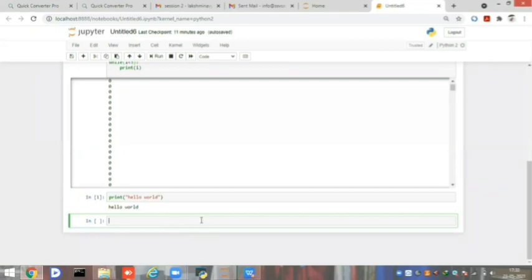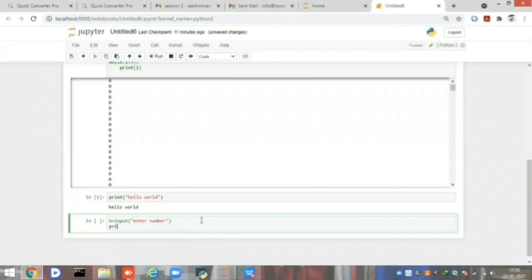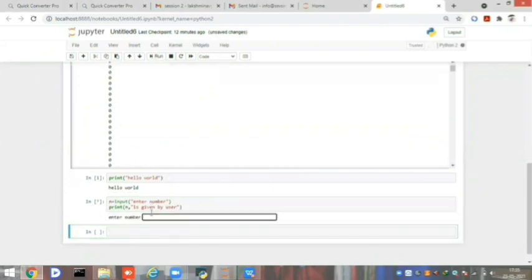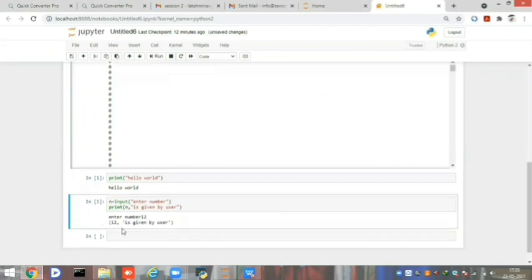Now I am taking input from the user: input of enter number, and I am printing that number, print n is given by user. So whenever I run that script, it will prompt me to give any number. So I'm giving 12, and 12 is given by user. So I will get the output like this.